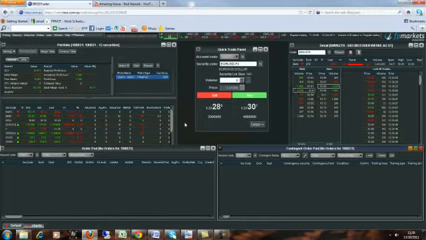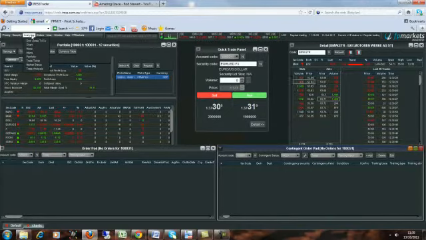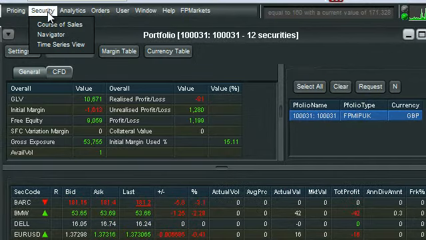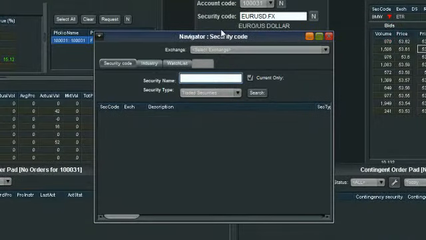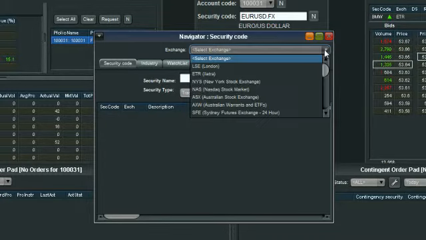Again, sometimes it's quite hard to find the exact stock code to type into a depth screen or wherever you need it within the CFD trading platform. That's why the Navigator function is quite good. If you don't know the code but you know the name of the security or the future or what have you, you simply come down to the Security Navigator here. It can be found under the Security tab in the top left of the platform in the middle there.